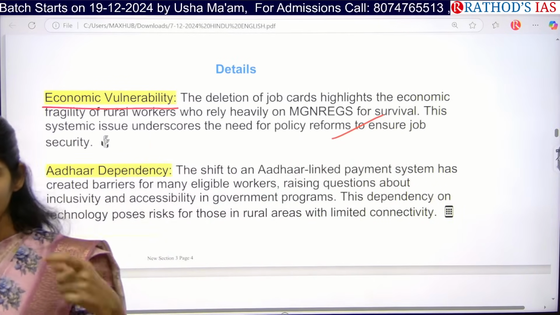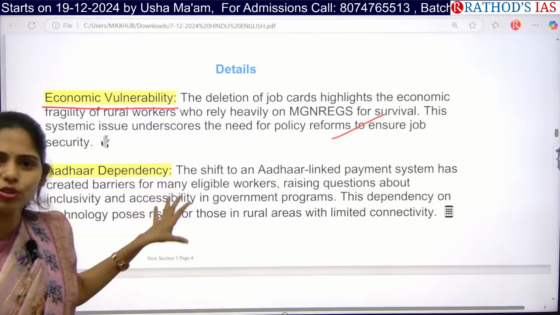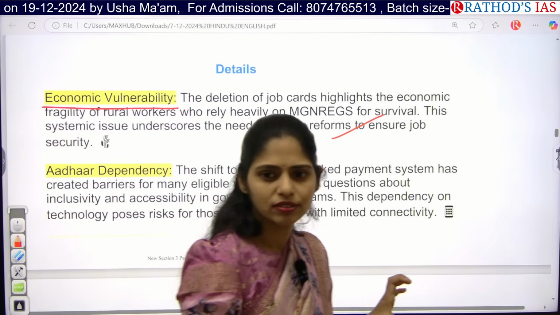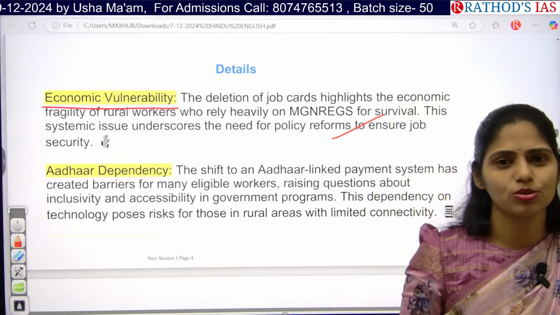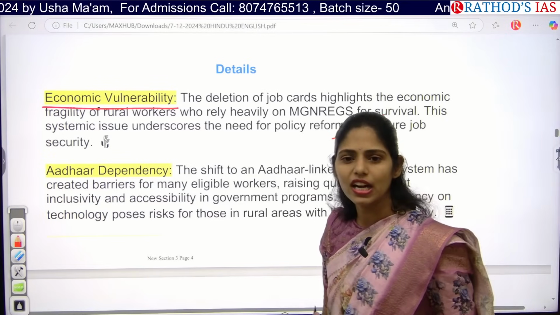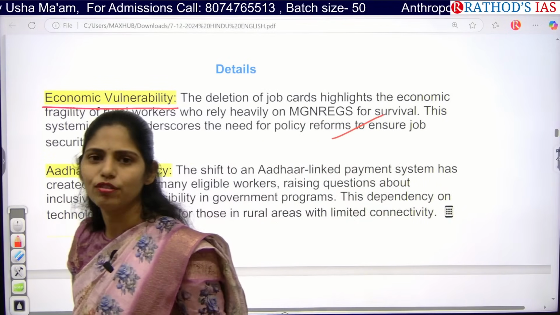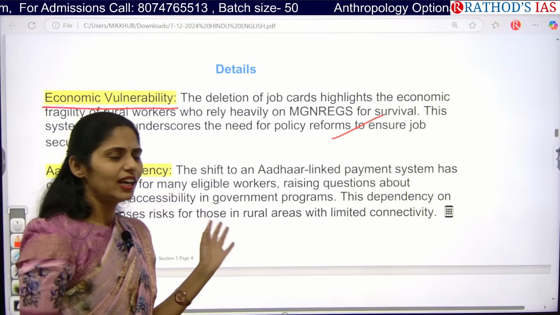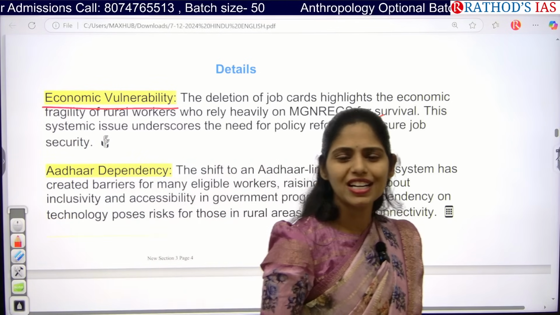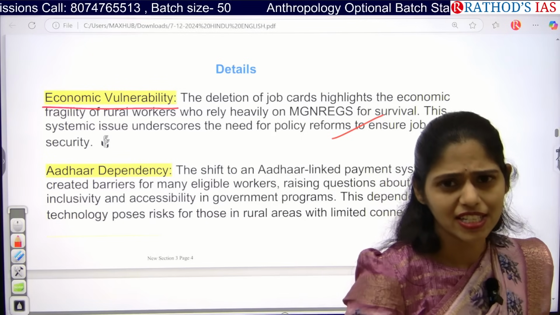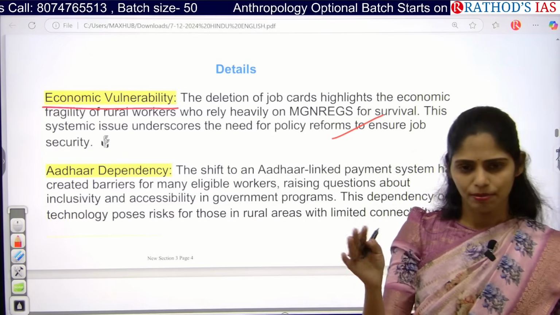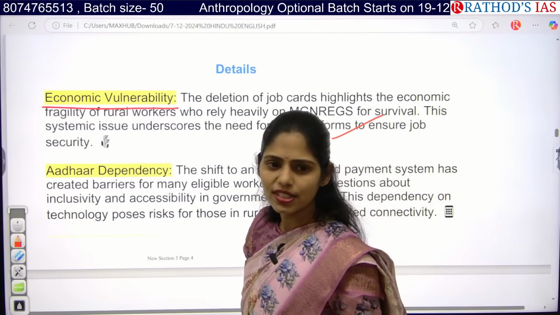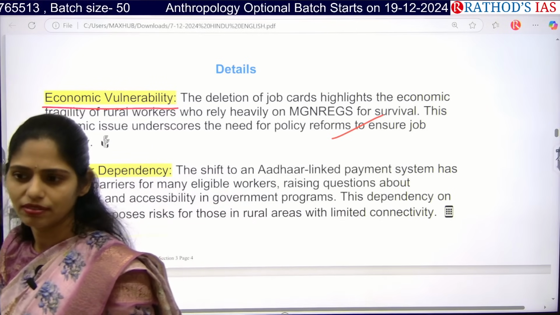minimal wages. But even though, this scheme is highly misused. Yes, this scheme is highly misused. So you will be getting a case study regarding this MGNREGA also. For example, if you are a district collector and you identified that many people lost their job cards because of duplication of fake cards, etc., and people are protesting before your office, what are the steps that you are going to take to convince the people?